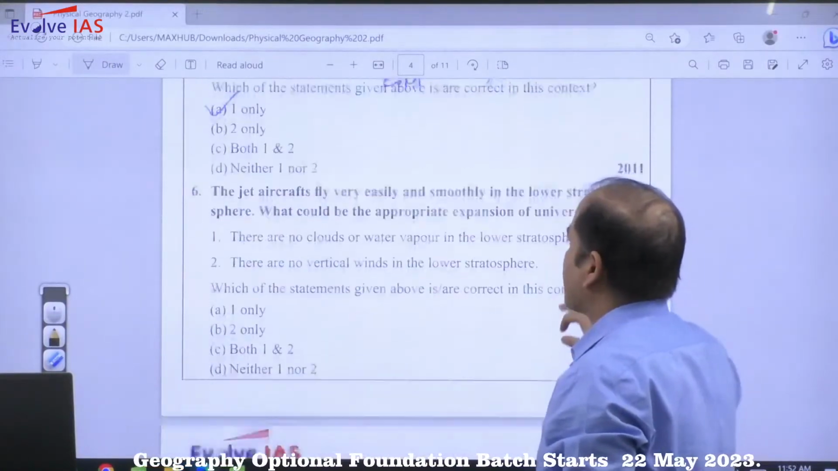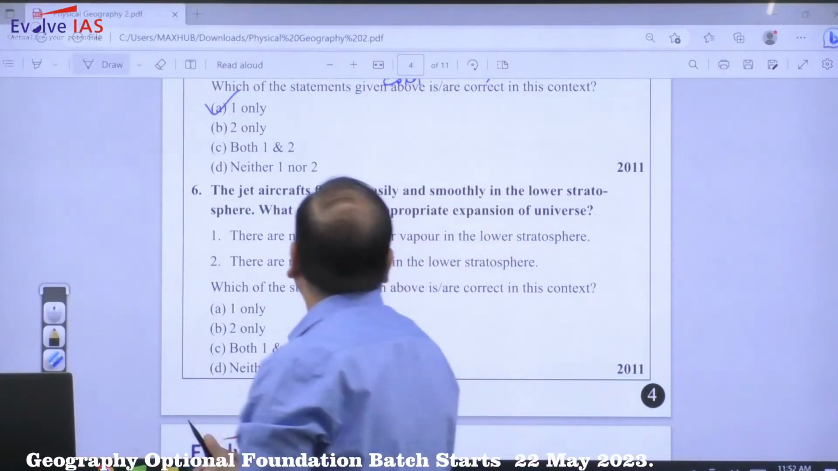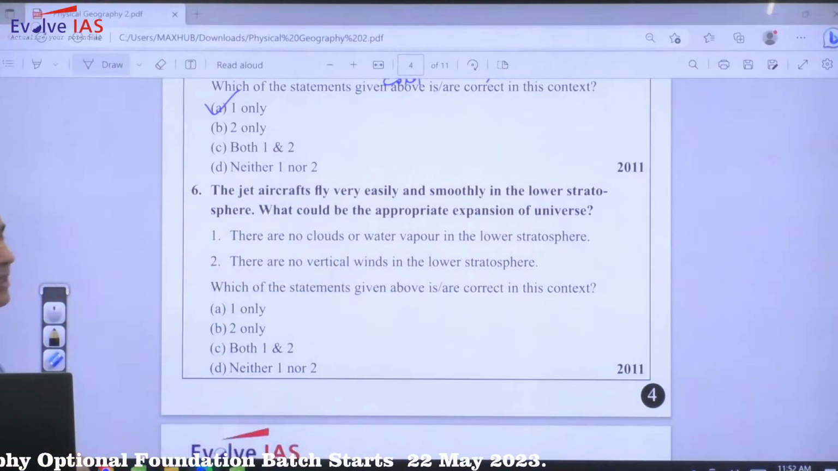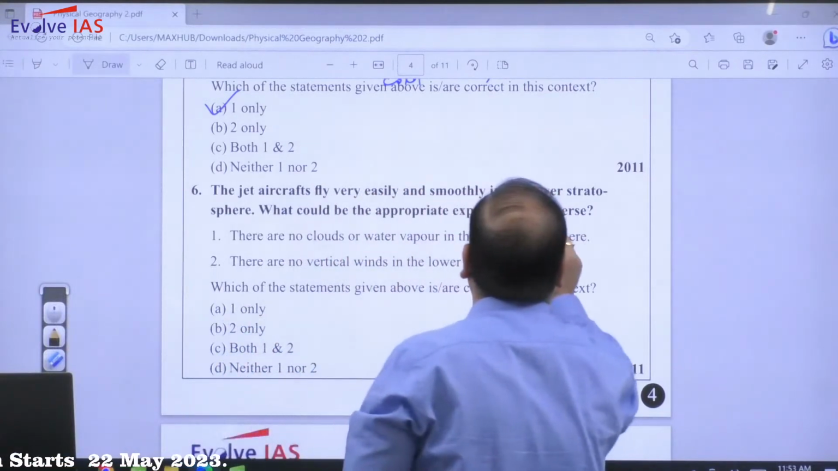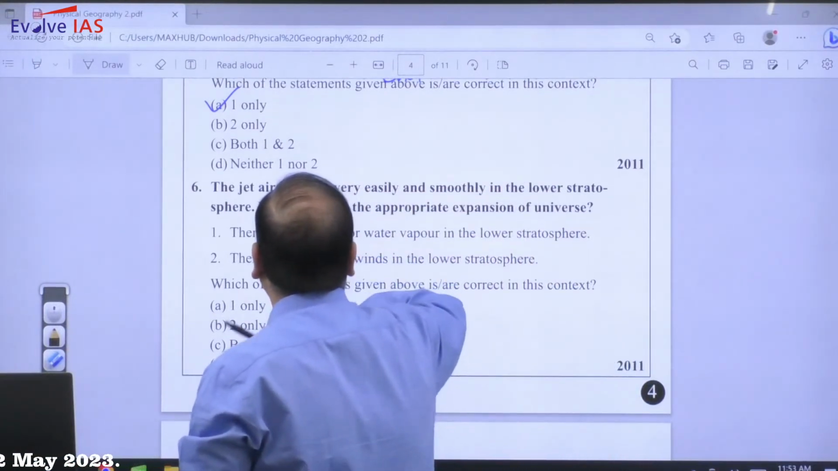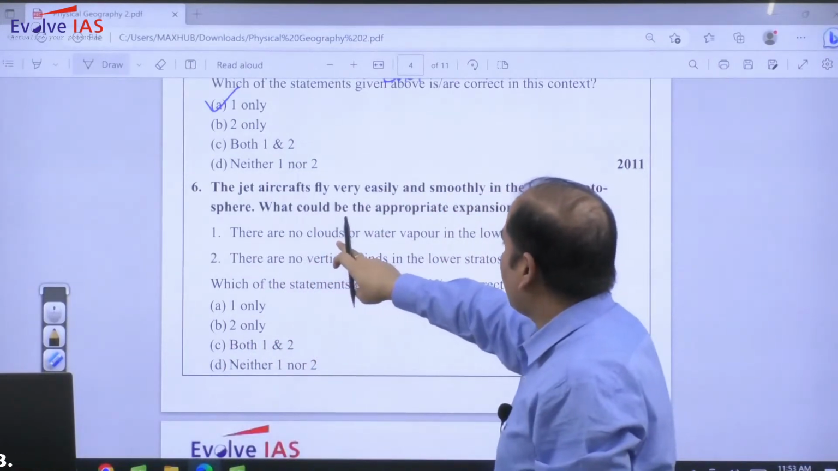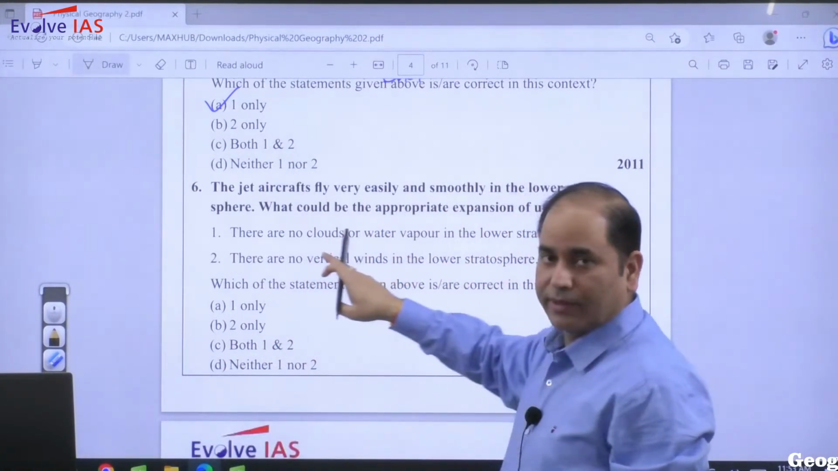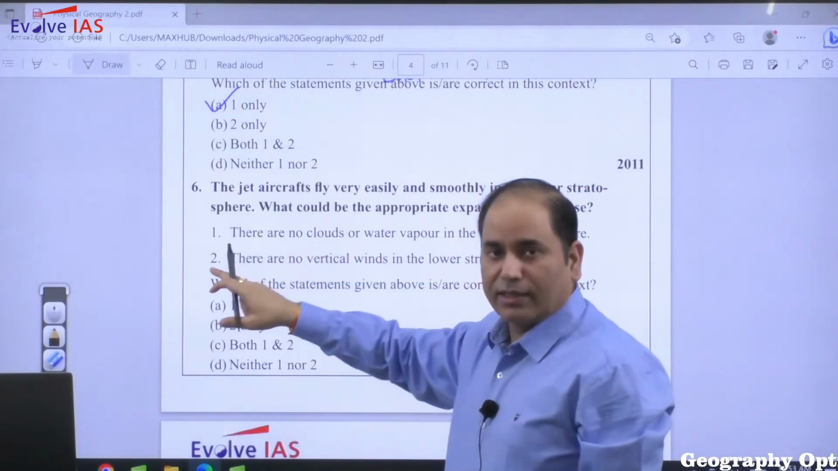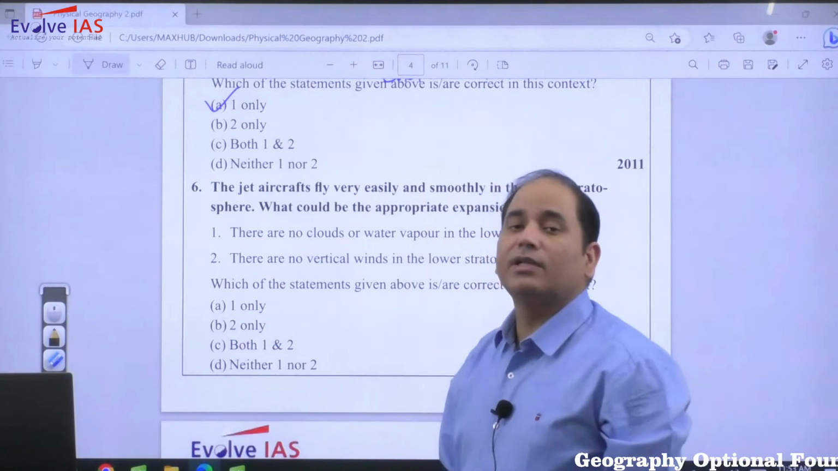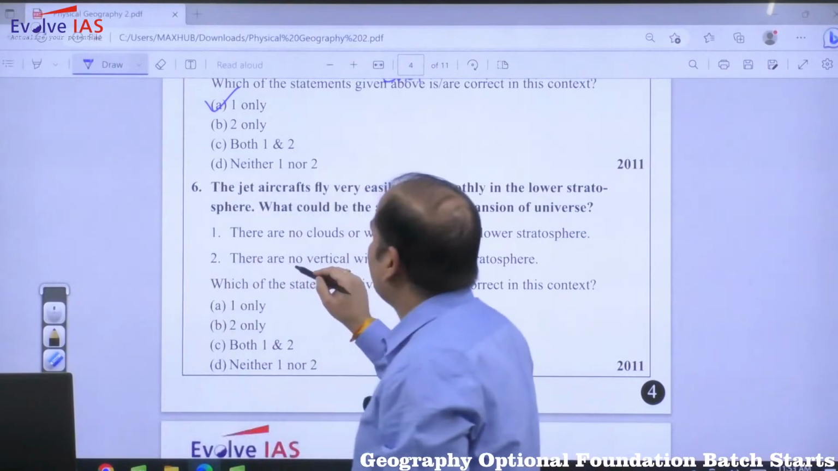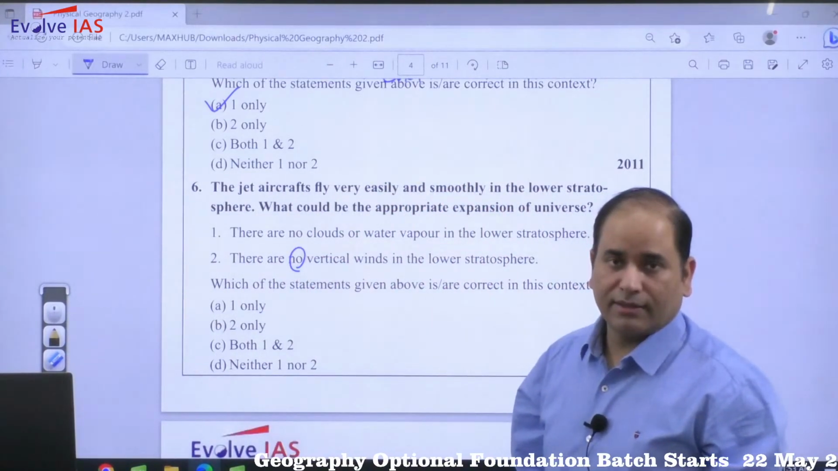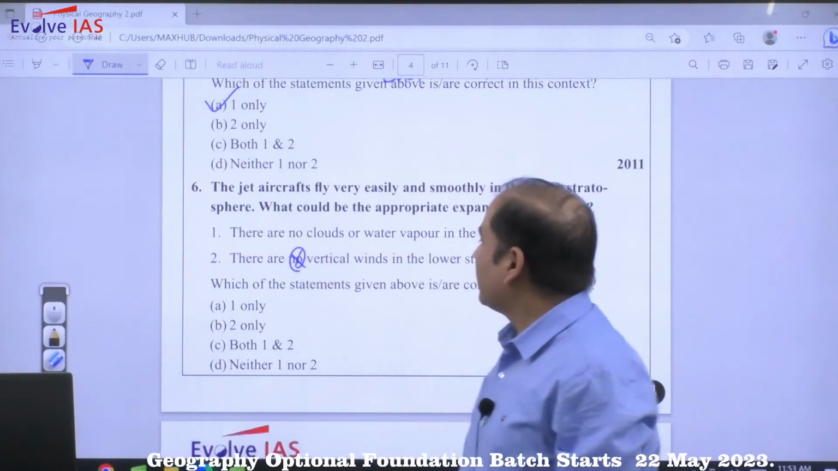Moving to the next question. The jet aircrafts fly very easily and smoothly in the lower stratosphere. What could be the appropriate explanation? The explanation given is that there are no clouds or water vapor in the lower stratosphere. As far as clouds are concerned, I made it very clear that generally clouds are not there, but it is not like there will be no clouds. So when it comes to no clouds, that is not the case. So it is not correct.